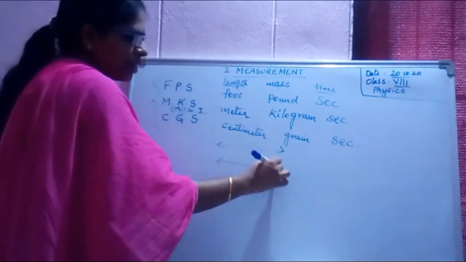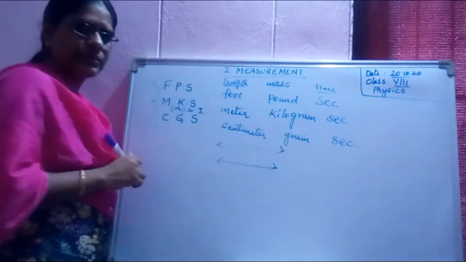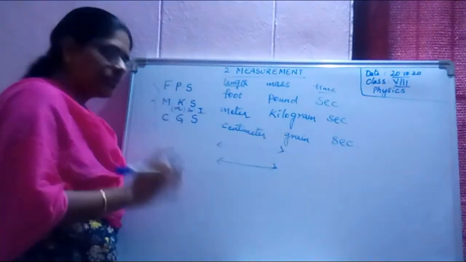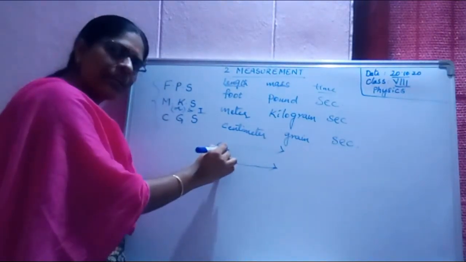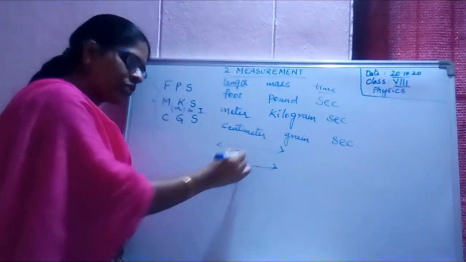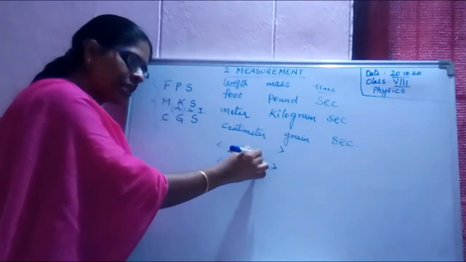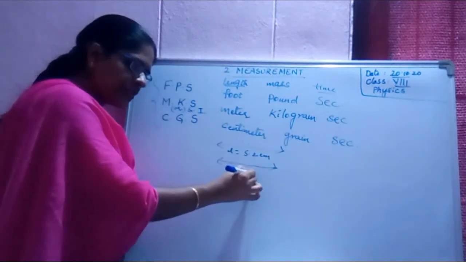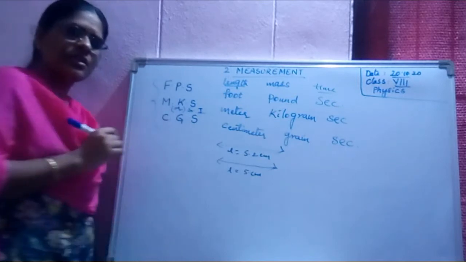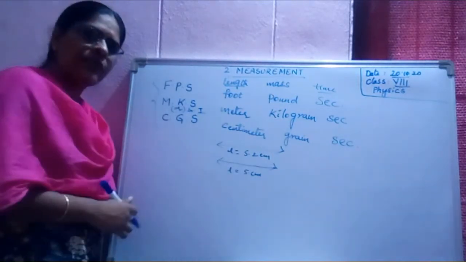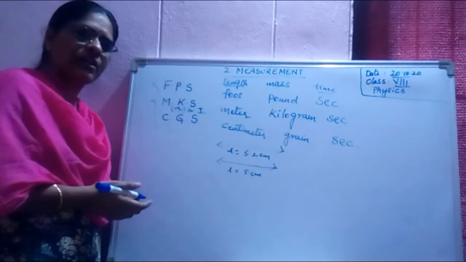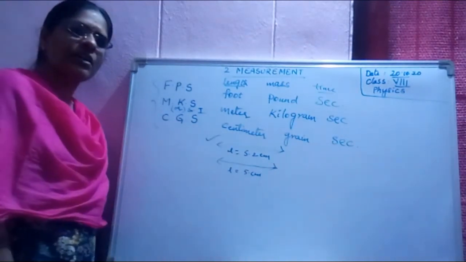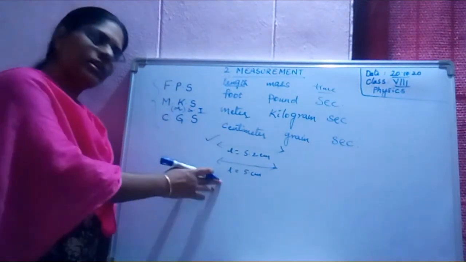I want to find which one is longer. I want you to find accurately. Then by using a ruler or a scale, you will be finding out the length. It is 5.2 centimeters and this is 5.5 centimeters. Yes? Now I can say which one is the longer line. Yes or no? You will be saying my first line is longer than the second one.